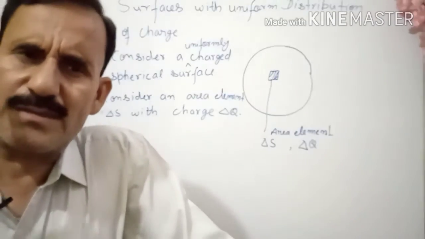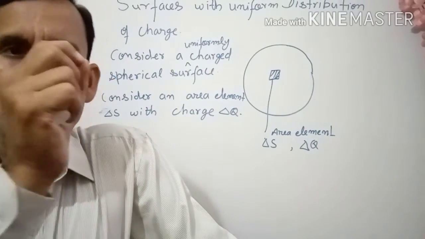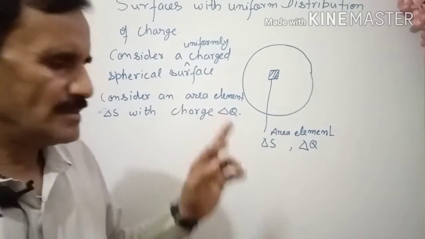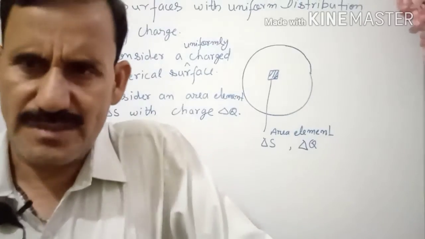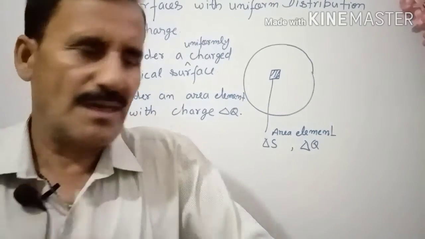Actually he tried to make the surface using point charges. This charge is very small, so it can be considered a point charge. So Gauss did it like this.